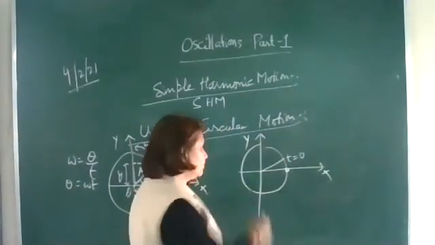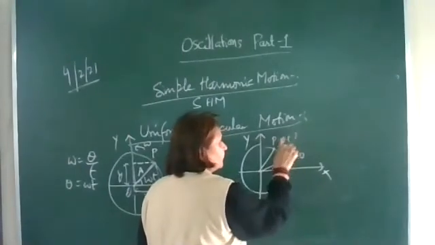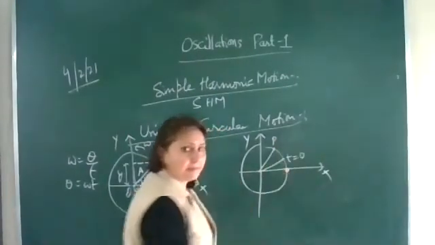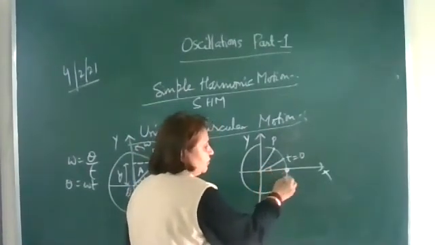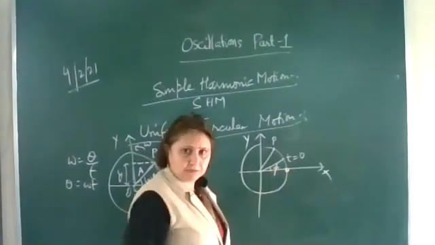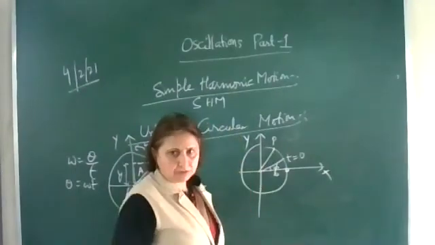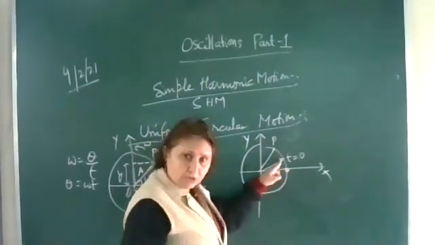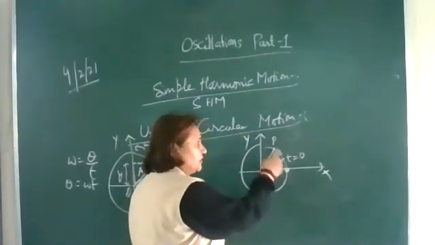Let's take another figure. Now let the particle start from here, where it is already making some angle. This is t is equal to 0, and after time t it reaches a point. Initially it is already making some angle with the horizontal, let it be phi naught, at t is equal to 0.